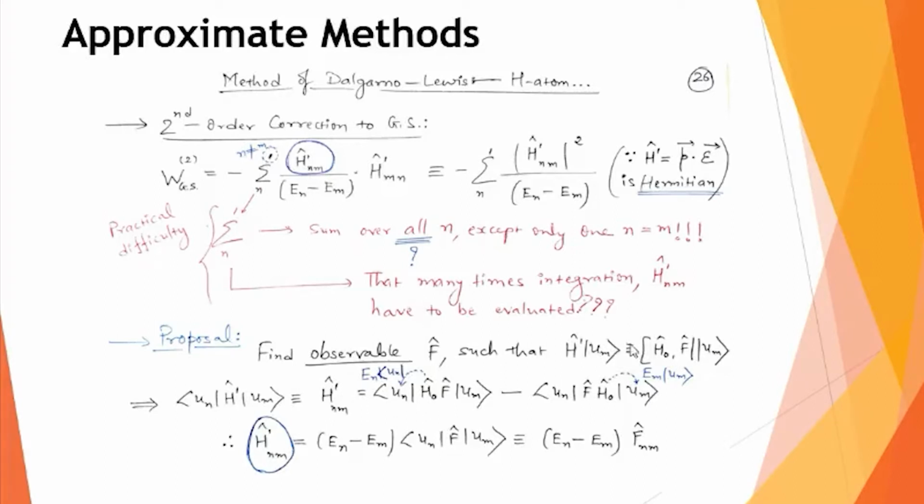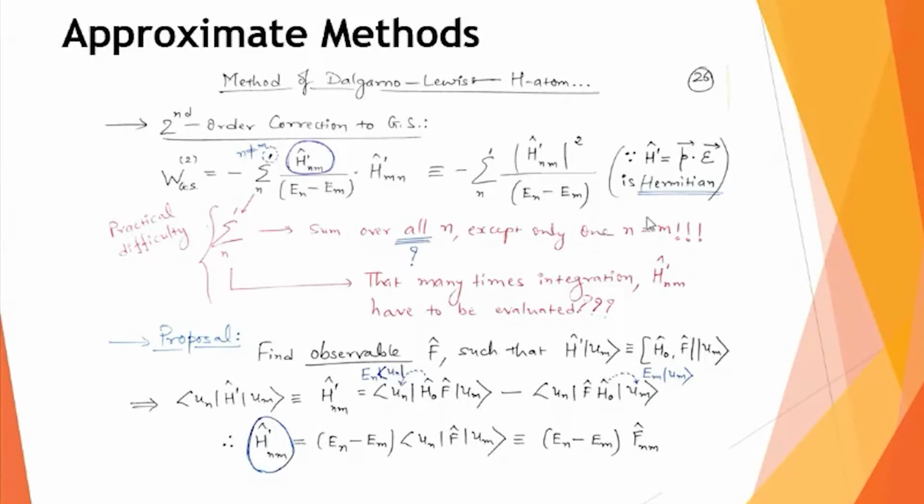This equivalence says that whatever effect is produced by H dash, the same effect is produced by this commutation rule, [H0, F]. If we find such an F, then our things will be much easier. So we are now in search of such an operator F for which this equation holds. Let us assume that we get such an F, so that H dash equals [H0, F].